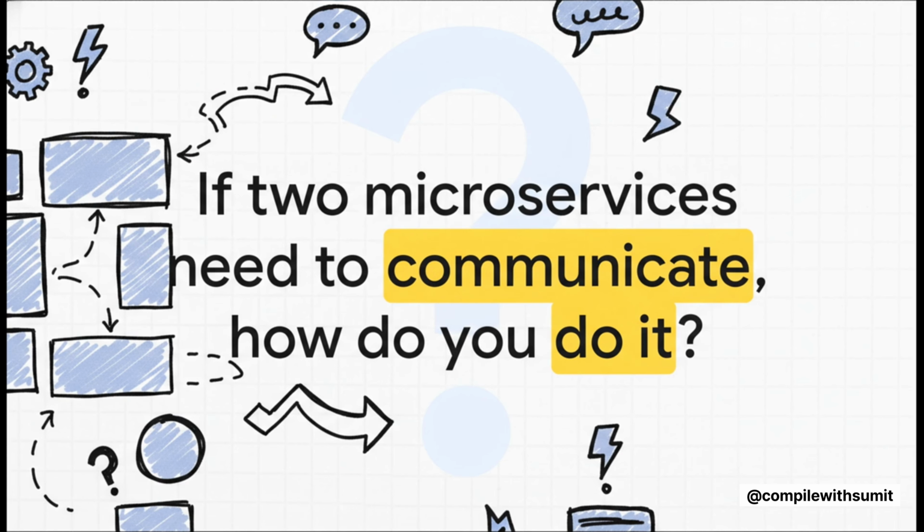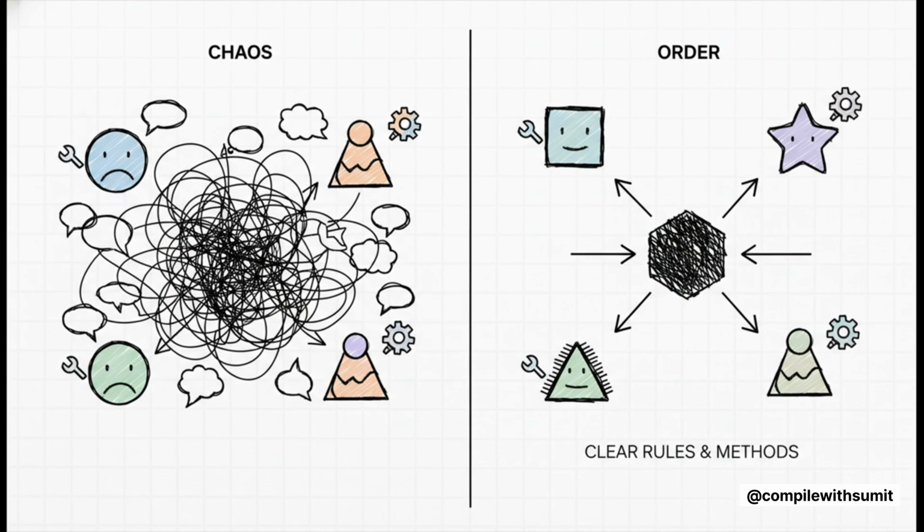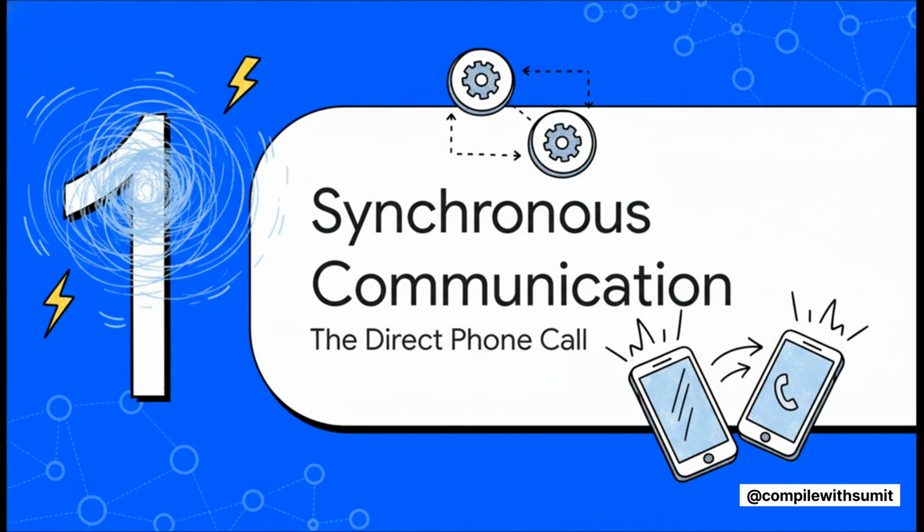How do you actually get them to communicate with each other in a way that's efficient and doesn't break all the time? The best way to think about it is like managing a team of experts. If every single person is yelling across the room at everyone else all day long, you're not going to get much done. It's just chaos. To be productive, you need clear rules and methods for how they communicate. So let's look at our first communication style.